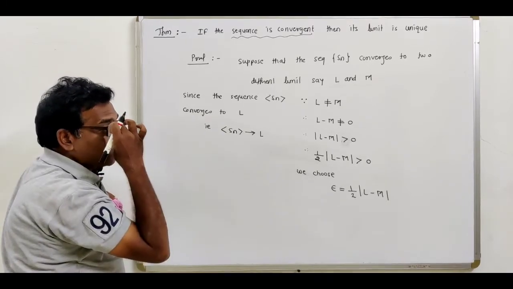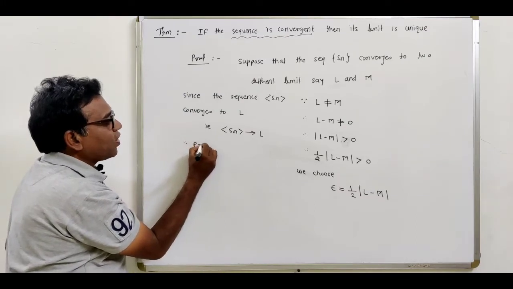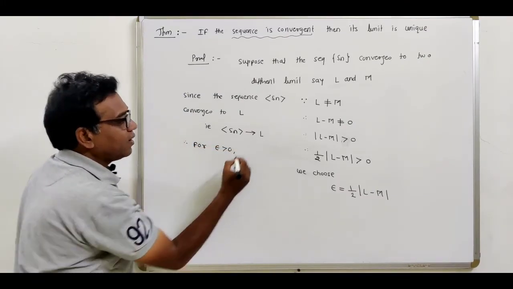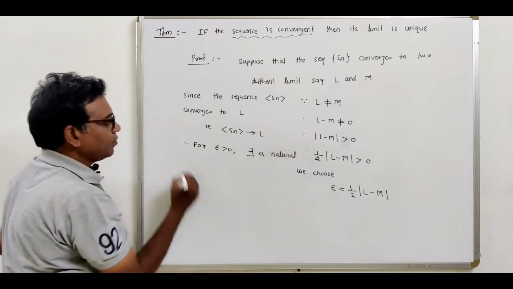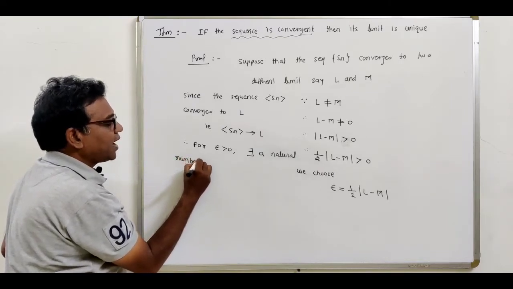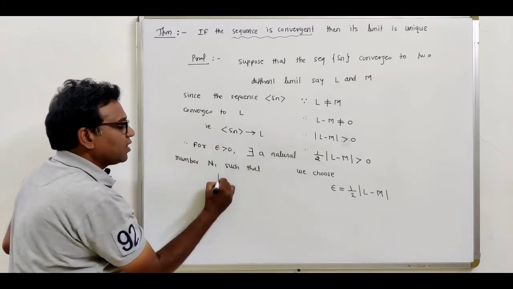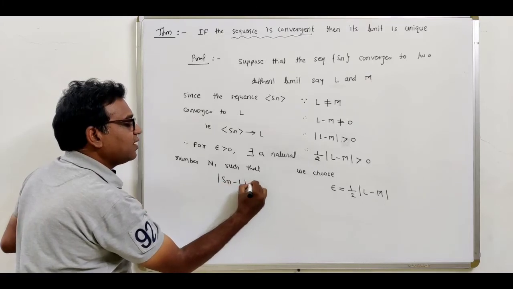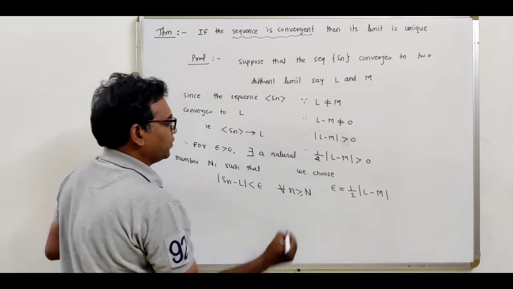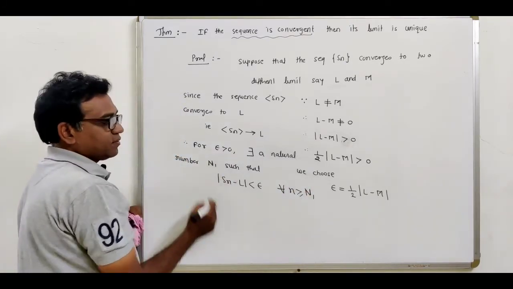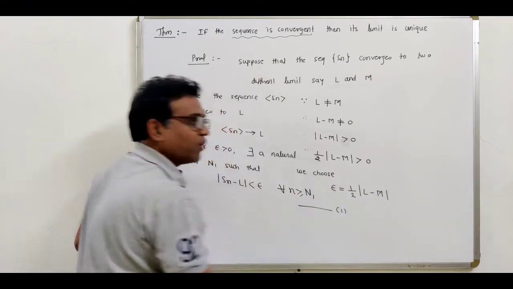So what is the definition of the convergent sequence? Just now we have seen the definition. For epsilon greater than 0, there exists a natural number N1 such that modulus of Sn minus L is less than epsilon, and this condition is true for all n greater than or equal to capital N1. So instead of this, we are using this natural number N1, and suppose this is equation number 1.